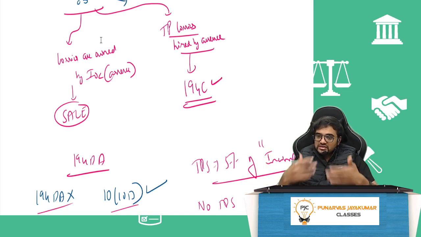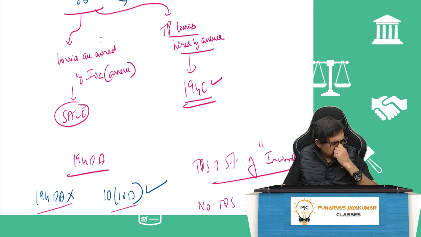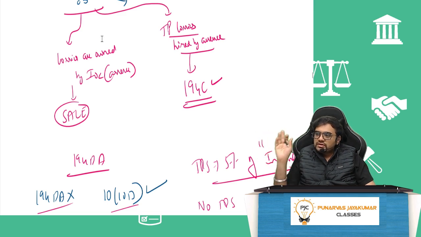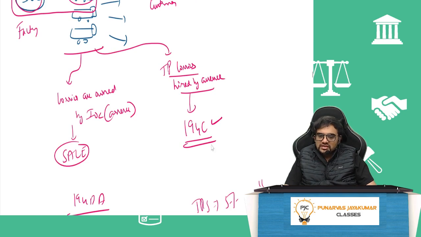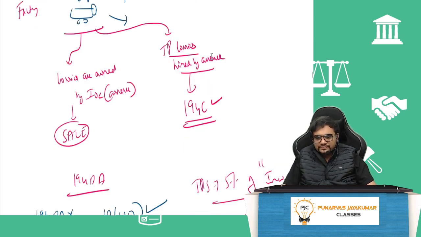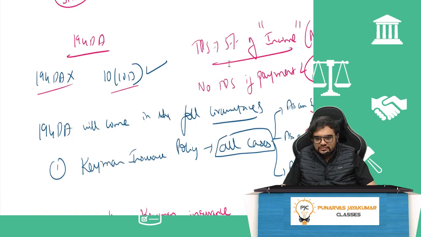But if I hired the trucks, even though I have rented the trucks, those trucks are always in my premises, always in my factory. It's as if I own the trucks, but I've taken them on a contract. Hence, in the court case, they said it is 194C. It is 194C.